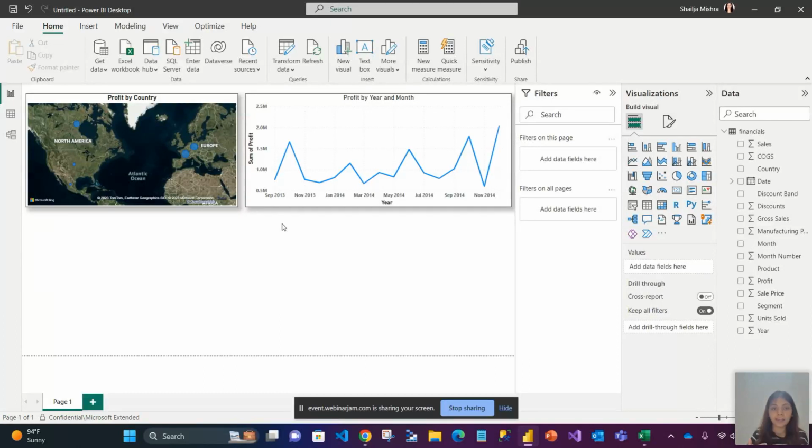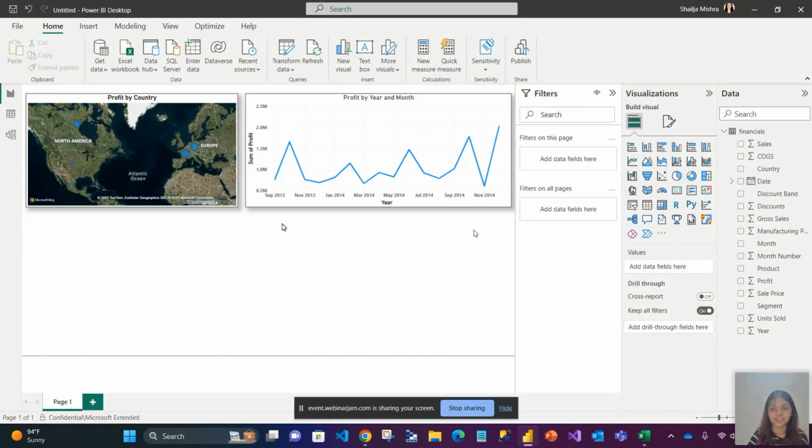Okay. I know that for the data that I'm dealing with, it is year 2013 data and 2014 data. So this is how the company has performed in the year 2013 and 2014, and that is what you're seeing on the screen also: profit by country and profit by year and month. Now, if I'm your manager and you come and show me this dashboard, saying, see, I have created this visual for you. Now, whatever information you want, you can just get from this dashboard. I say to you, I don't want the entire data. I just want to see how my company has performed in 2014, not 2013. So you have to slice the data. How do we do that?